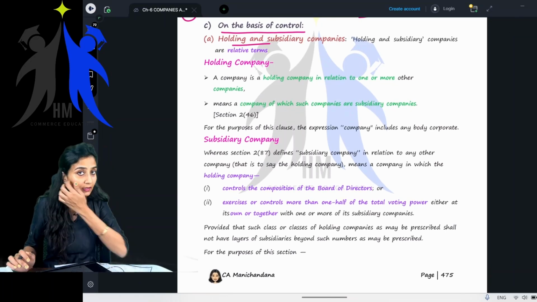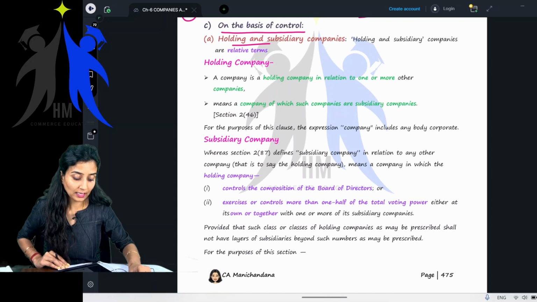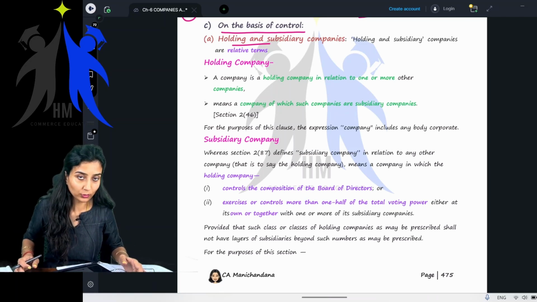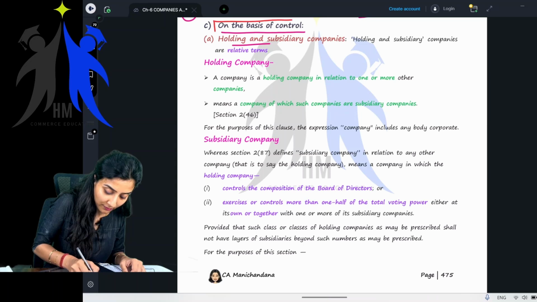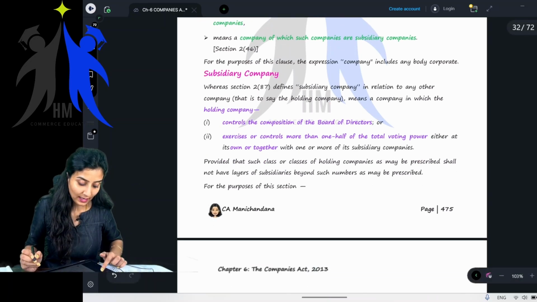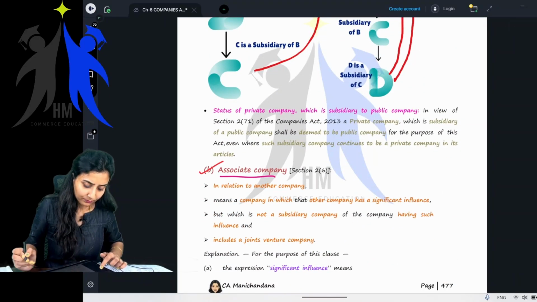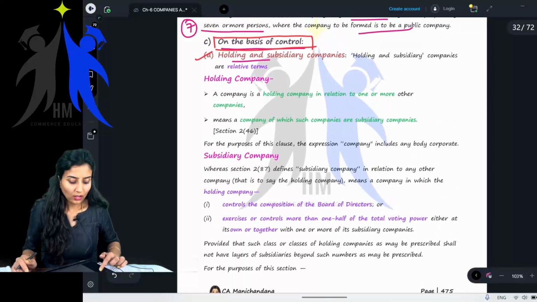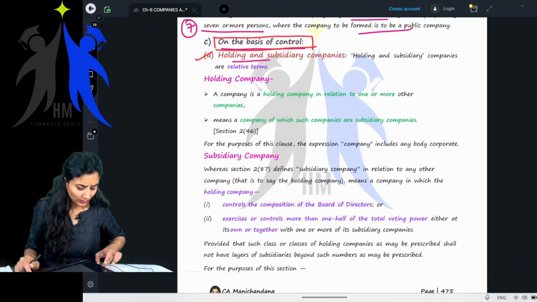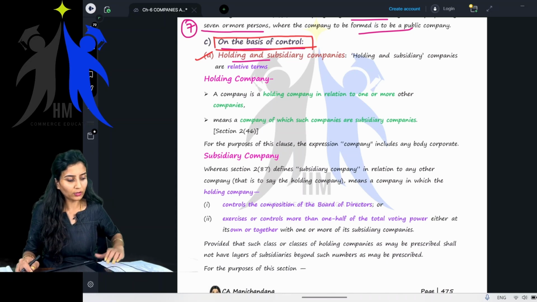Yes, we shall continue with your Companies Act 2013. We have to start with the classification of companies on the basis of control. Under this, we have holding and subsidiary companies and associate companies. Ma'am, what is this concept? Basically, what is this holding and subsidiary? What are we talking about?